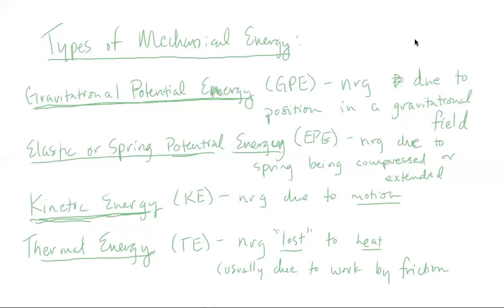Okay, so when you see friction, you usually have some type of loss of heat or thermal energy happening. All right, so those are the different types of mechanical energy that we will look at and we will use extensively to problem solve.